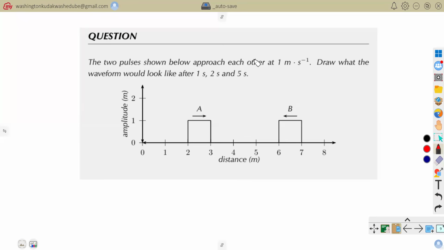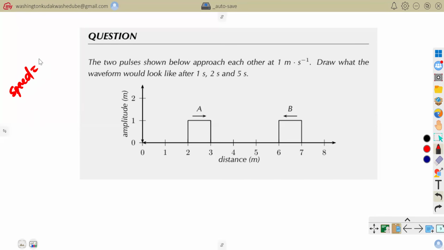Before we attempt that one, I want us to define something. There is something that we refer to as speed. Speed will always be the same, whether we are looking into pulses, motion in one dimension, or general motion.